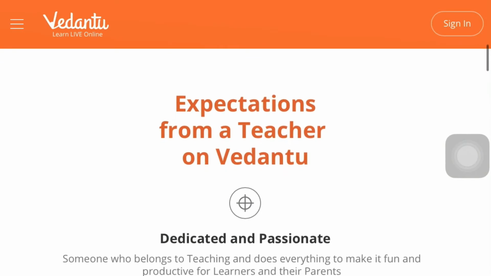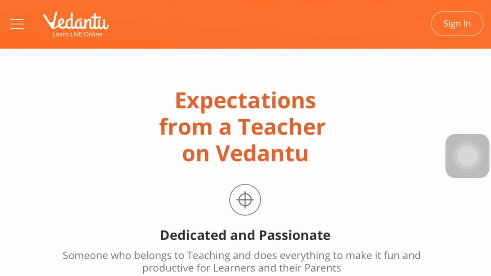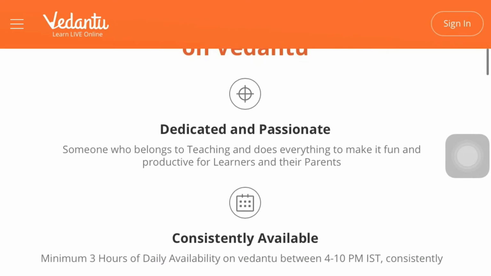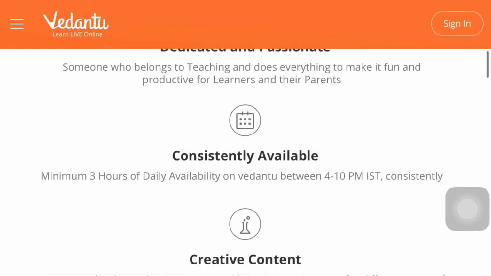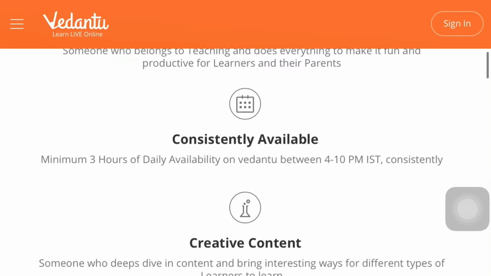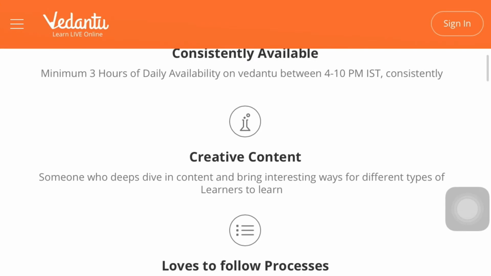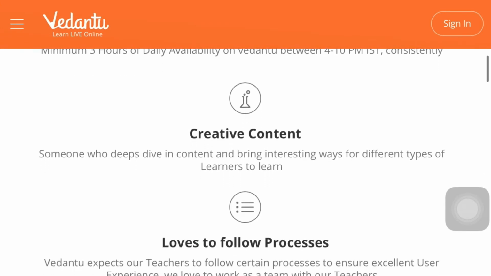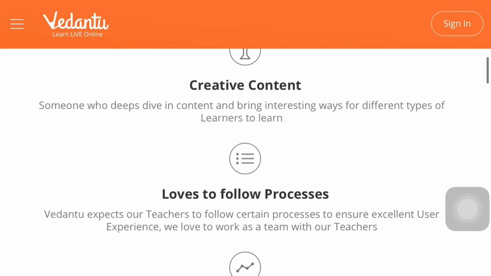So next, the expectations from a teacher on Vedantu. What does Vedantu expect from the teachers? They need dedicated and passionate teachers who are willing to learn new things. This is one type of coding job. You are going to teach whichever subject you want, and you should be dedicated, with a minimum of 3 hours of daily availability on Vedantu between 4 to 10 p.m. Then you should be in a position to learn new things and create new content. So that is what they expect from the teachers.